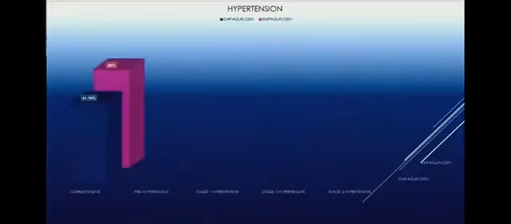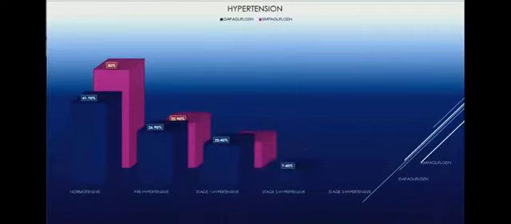Similarly, the majority of the population in relation to hypertension was normal in both the groups, followed by pre-hypertensive patients, then those who had stage 1 hypertension, then those having stage 2 hypertension, and the least number of patients had stage 3 hypertension.